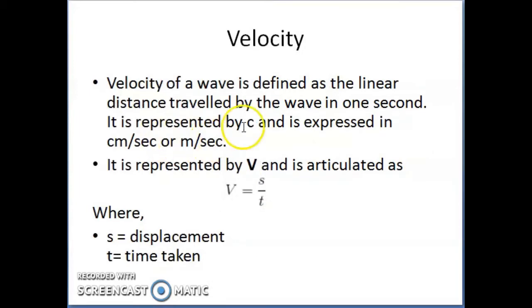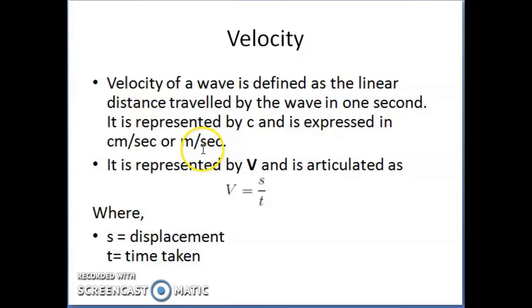Velocity of a wave is nothing but the linear distance traveled by a wave in 1 second. It is represented by the symbol c, or you can say v, and it is expressed in centimeter per second or meter per second.